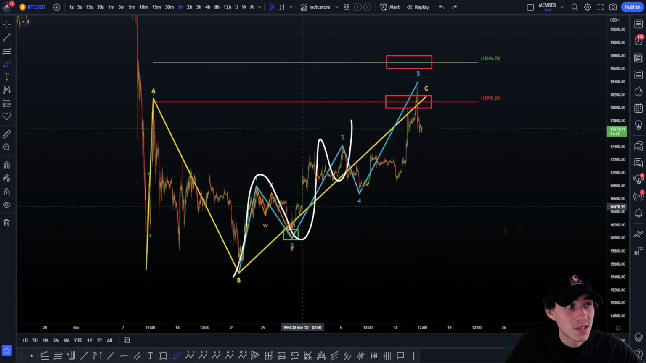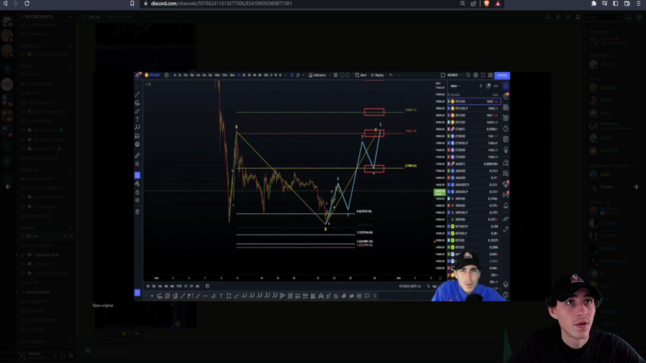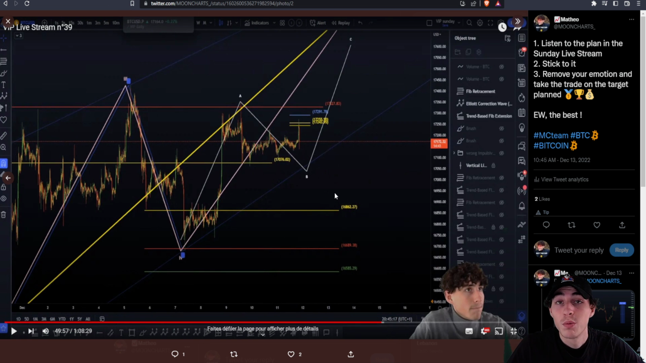So we have done this. Okay, we have done this. This is what we recognized in the last update, as you can see right here. Okay, this is what we recognize here: 1, 2, 3, wave 3 here, wave 4, and then wave 5 to take this high, possibly get a continuation.